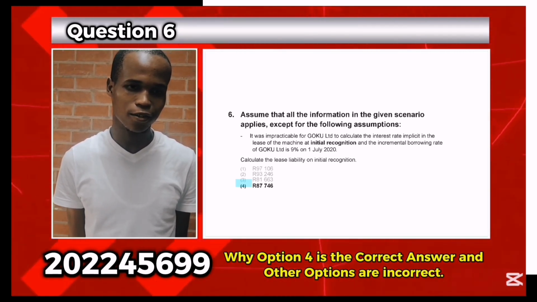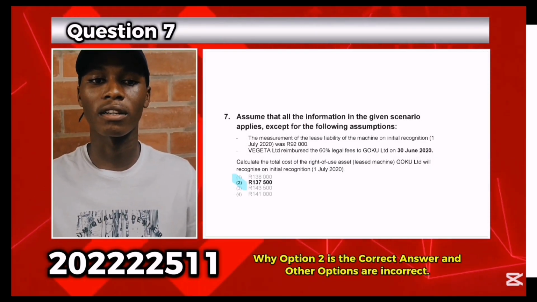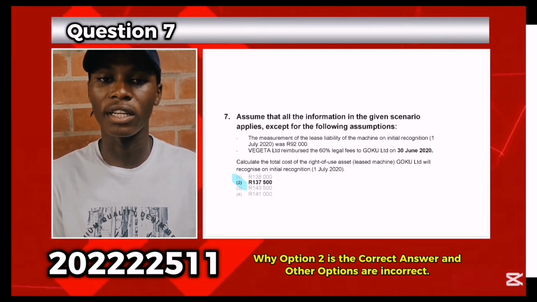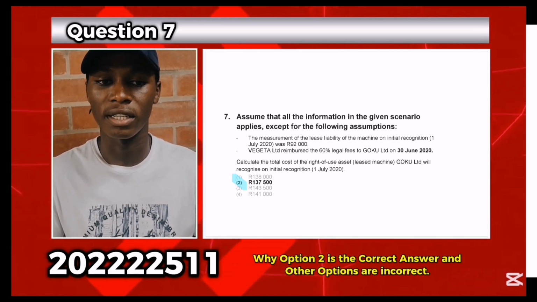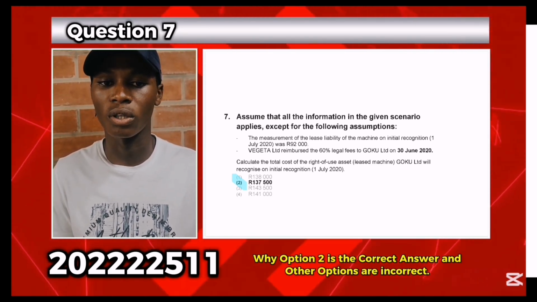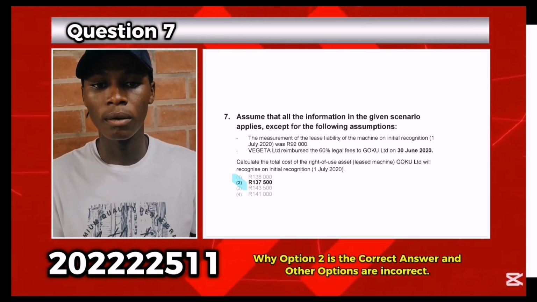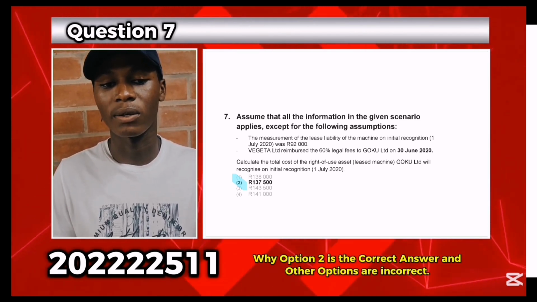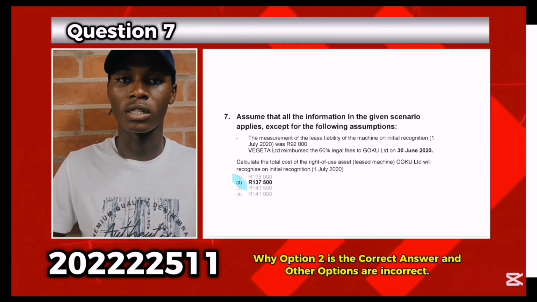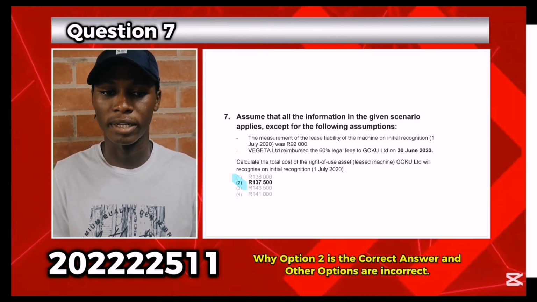87,746 on initial recognition. The initial cost of the right-of-use asset is calculated using paragraph 24 of IFRS 16 as follows. First of all, we account for the initial measurement of the lease liability, which was given as 92,000, plus the lease payment made before or on the commencement date, less the incentives that were received. The initial lease payment was 30,000, and the incentive received was 6,000, which is calculated as the 10,000 of the legal fees times the 60% reimbursement.